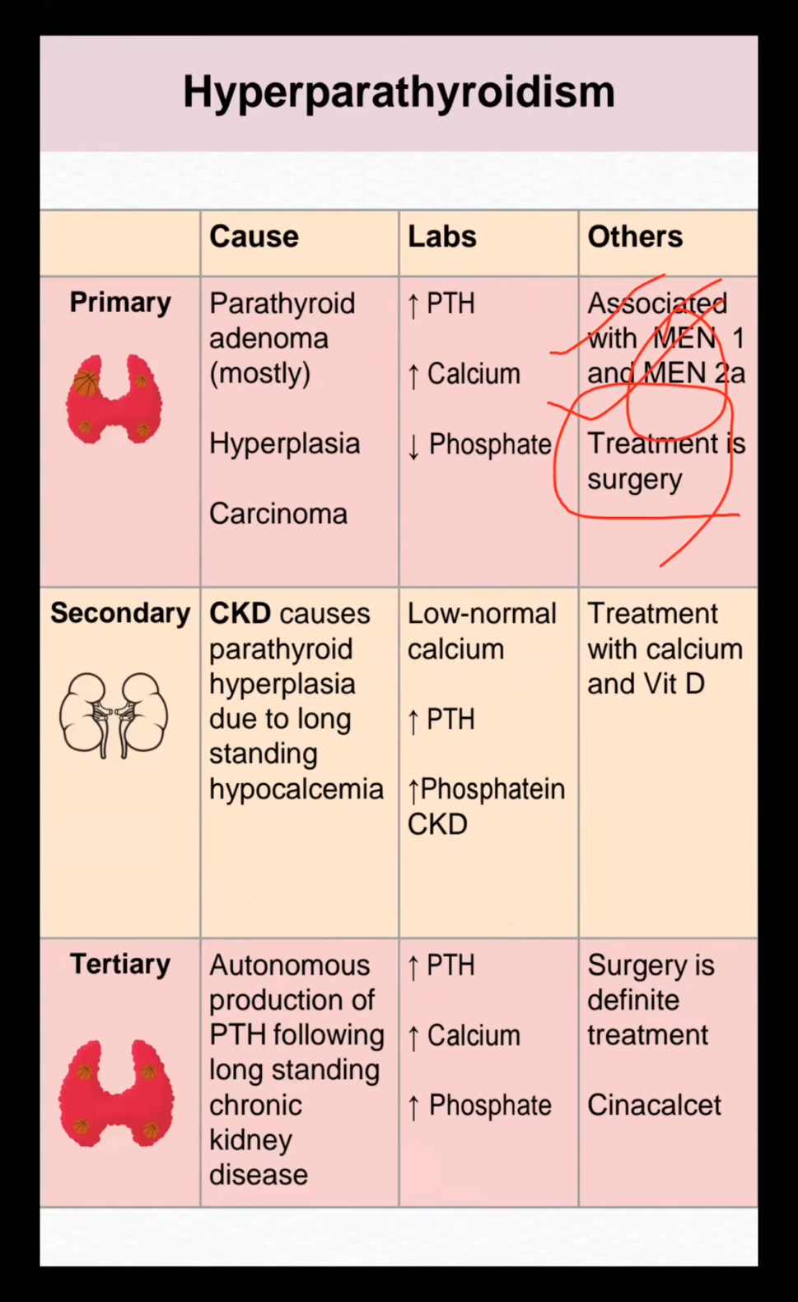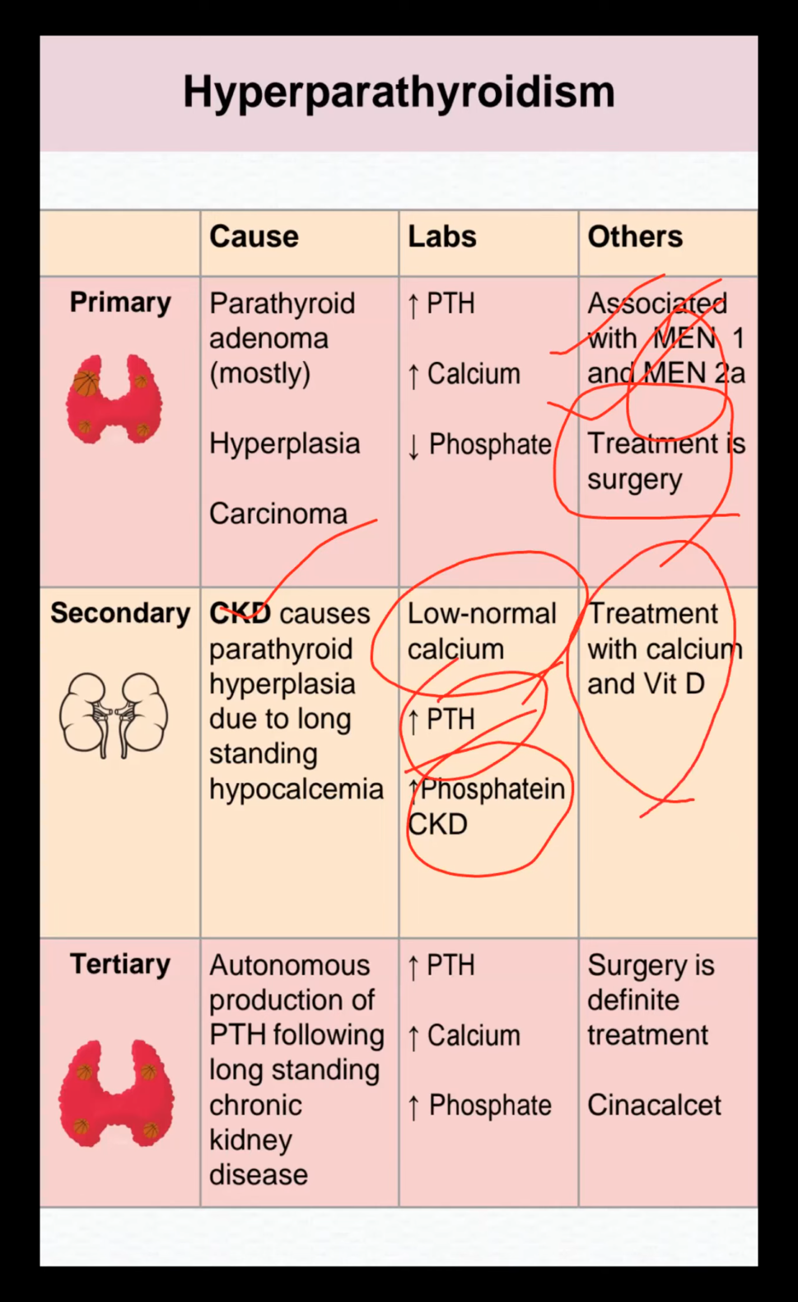Secondary hyperparathyroidism: a CKD exam question, associated with parathyroid hyperplasia due to long-standing hypocalcemia. So the lab value will be hyperphosphatemia and low calcium level with hyperparathyroidism. Treatment is calcium, vitamin D. In a CKD patient we commonly give calcitriol, calcium, vitamin D. Okay. Tertiary hyperparathyroidism: autonomous production of parathyroid hormone following long-standing CKD. Just remember, autonomous means spontaneously producing. Surgery is the definitive management, or we can give calcimimetics.